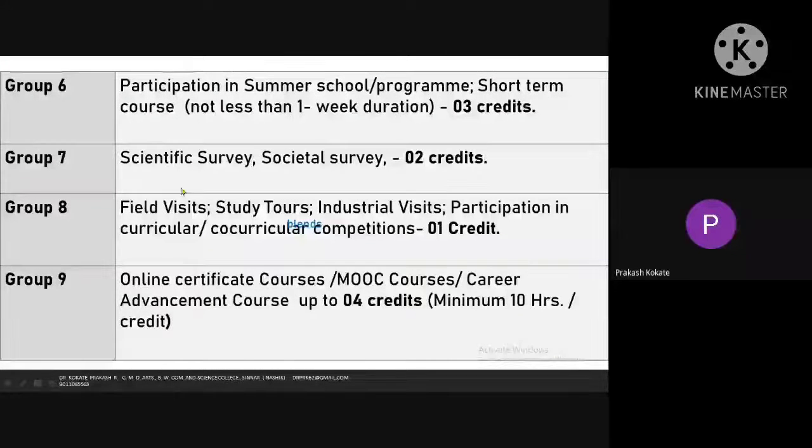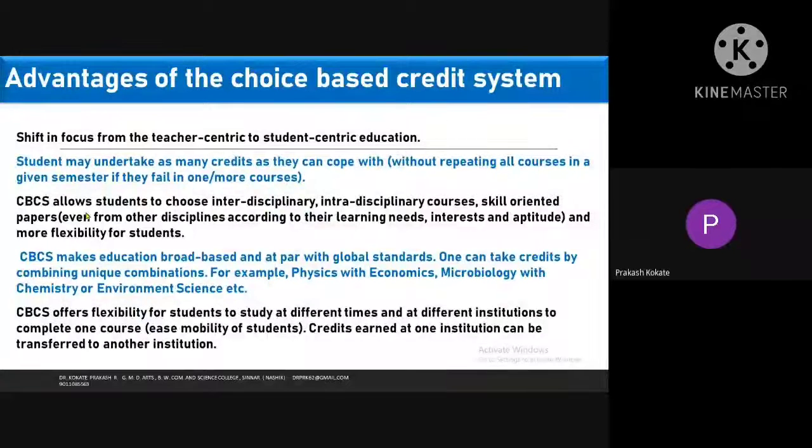Okay, so these are 9 groups which we have prepared for your convenience, from which you have to achieve only eight credits, without which you do not get the degree. Now, what are the advantages? Advantage: a student may undertake as many credits as they can, without repeating all courses.